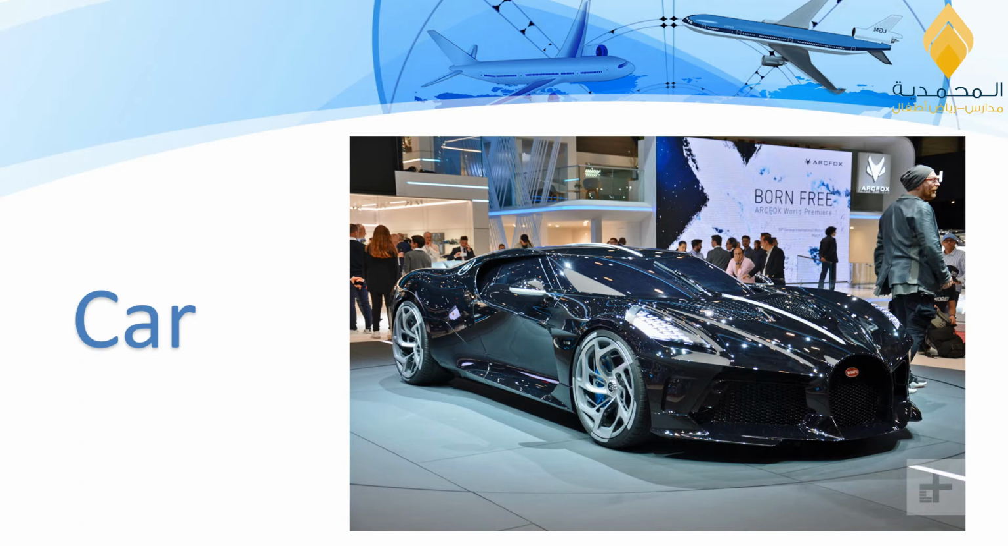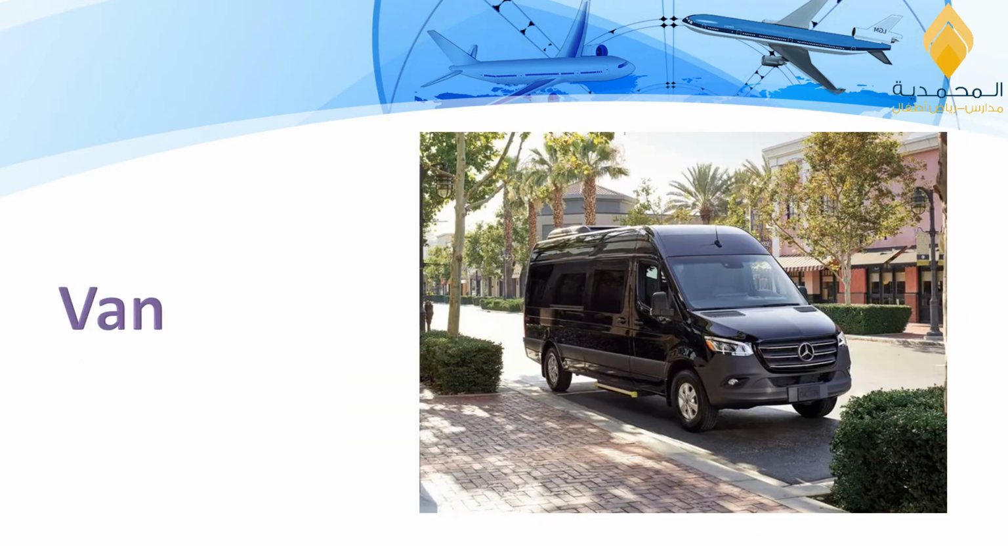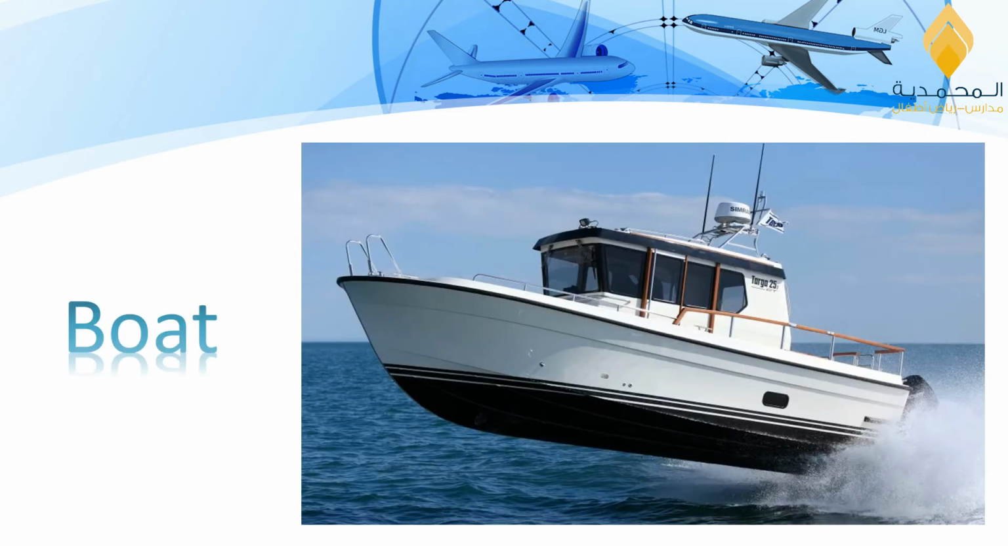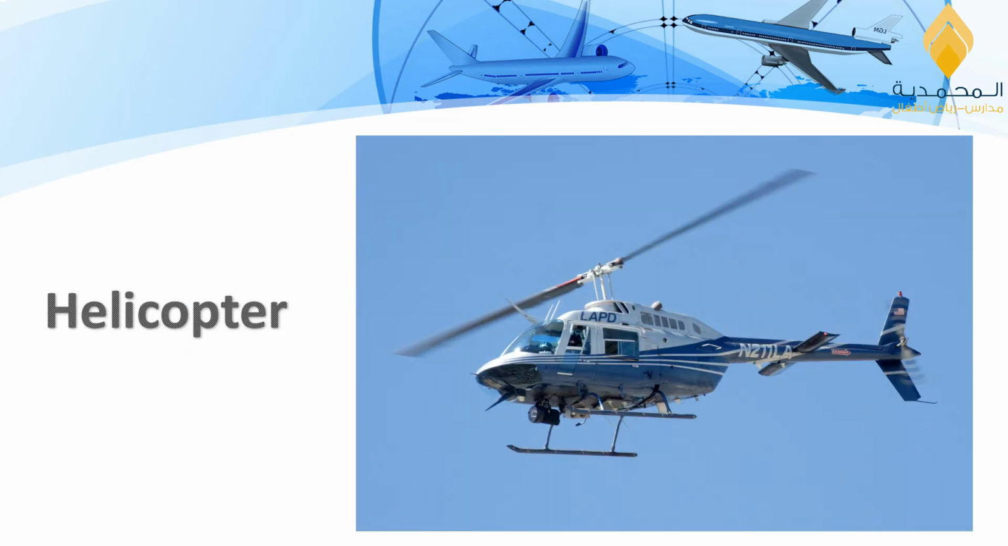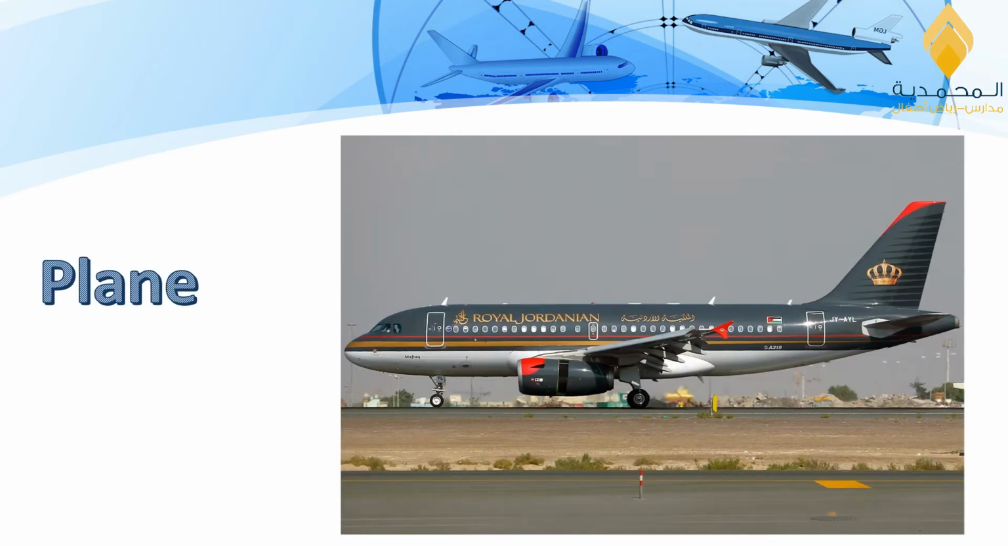Car, van, boat, ship. As you can see, a ship is bigger than a boat. Helicopter, it is a small plane and usually used for military purposes. A plane, it is a huge one. It is bigger than a helicopter, and it's used to transport people from one country to another.